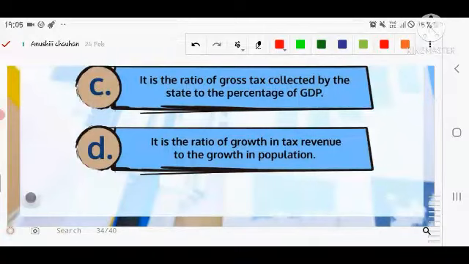Number fourth, it is the ratio of the growth in tax revenue to the growth in population. As the population increases, tax revenue is increasing, and that is the ratio of both these things. So you have to choose the correct option.